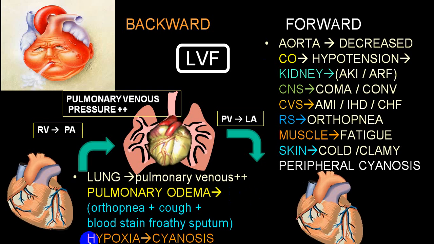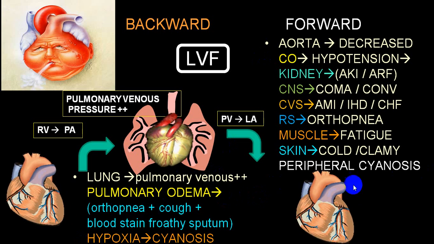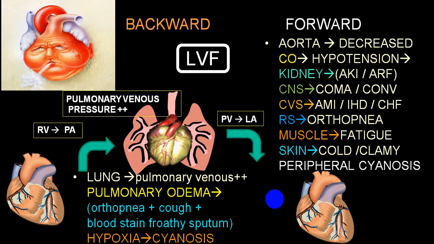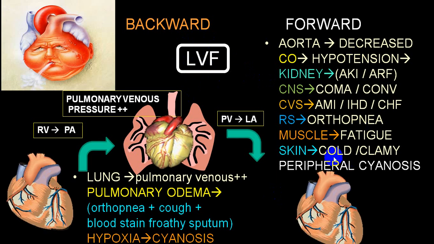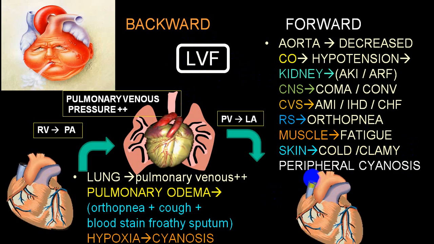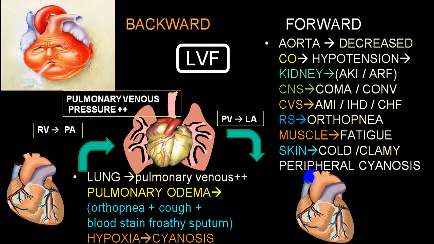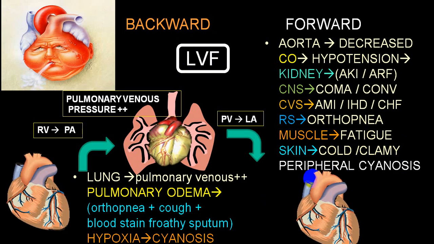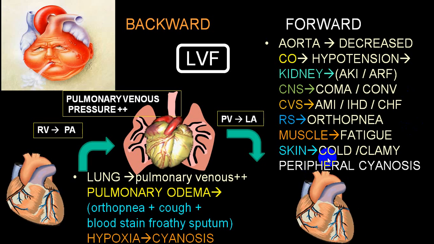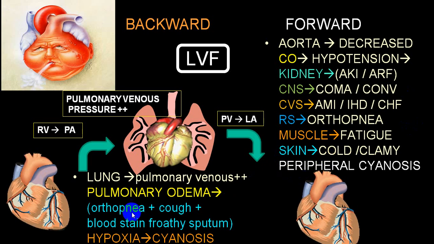So you will have central cyanosis because of pulmonary edema, and you will have peripheral cyanosis because of the hypotension and shock, which we call poor circulation. The combination of central with peripheral, we call that mixed cyanosis, that is a characteristic in left ventricular failure. So you have cold clammy extremities with the periphery showing cyanosis as well as lips, tongue, soft palate, pharynx, ear lobules, nasal tip, all those will show you cyanosis. And the extremities are cold clammy. So that suggests peripheral with central cyanosis.